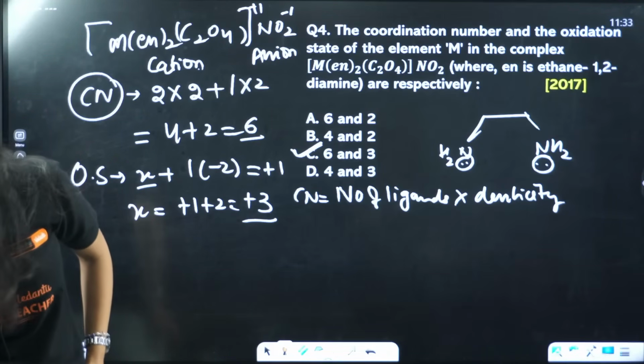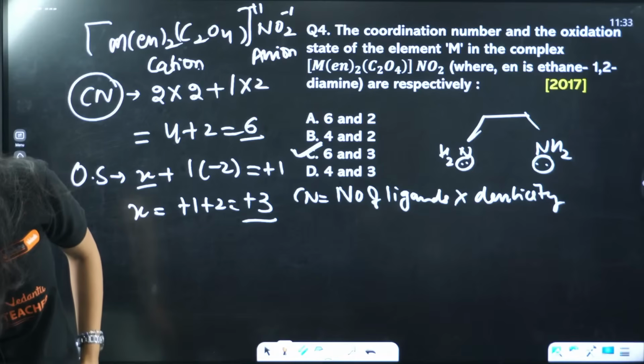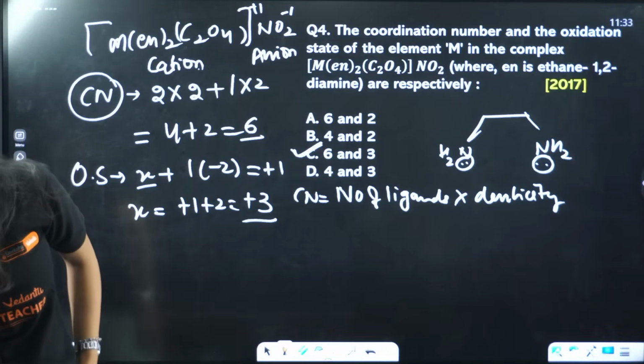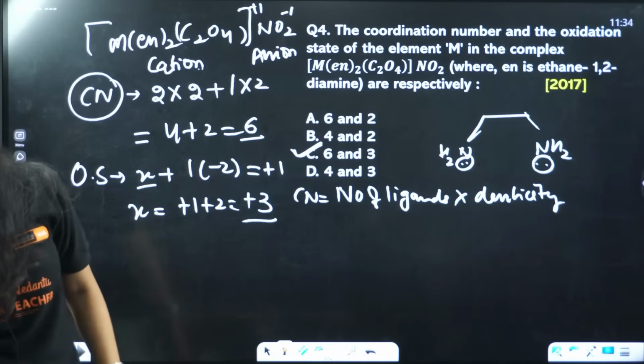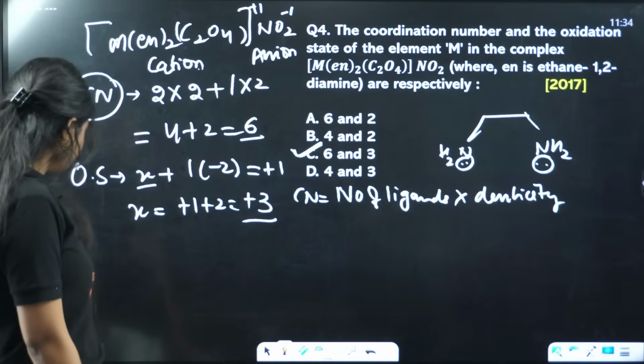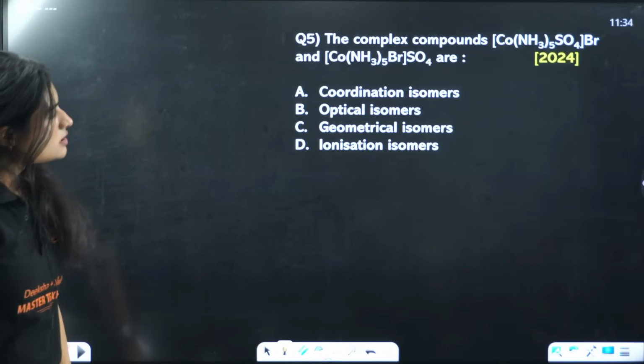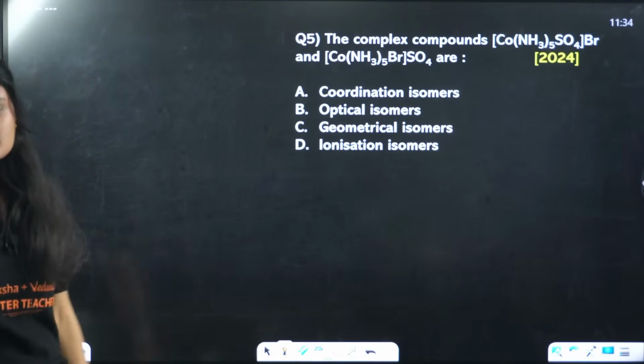For question number 4, yes, option C. Yeah, 51% are answering option C. A is not correct again. Tell me the type of isomerism that is existing here.